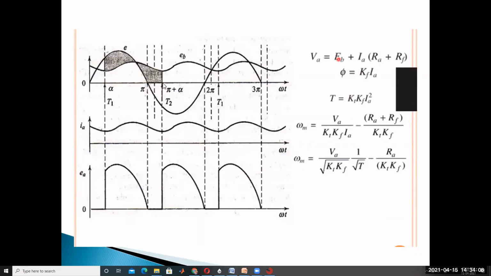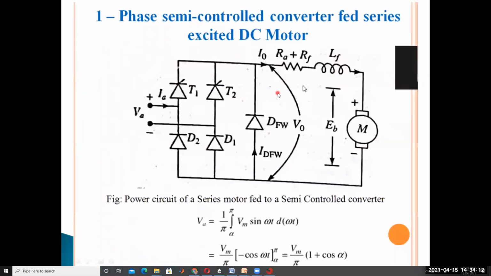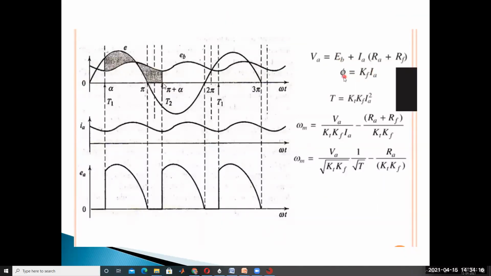For the DC series motor, VA is equal to EB plus IA into RA plus RF. Flux is proportional to the armature current IA, with KF the field constant of the motor. Torque is equal to KT into KF into IA squared. By substituting in this equation, we get torque proportional to I squared in a DC series motor.